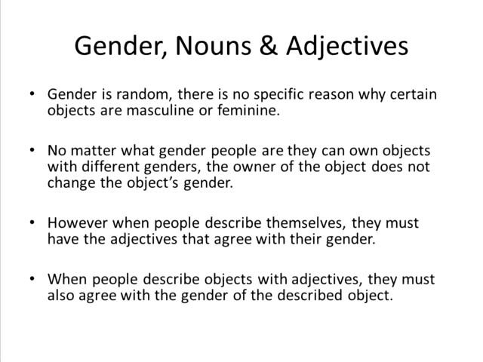Gender is random. There is no specific reason why certain objects are masculine or feminine. No matter what gender people are, they can own objects with different genders. The owner of the object does not change the object's gender. For example, a male can own a feminine object, and a female can own a male object. However, when people describe themselves, they must have the adjectives that agree with their gender. This means that if I say that I'm angry, enojada, I have to say estoy enojada with an A.